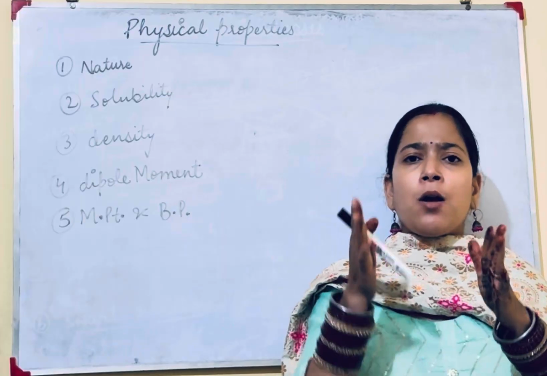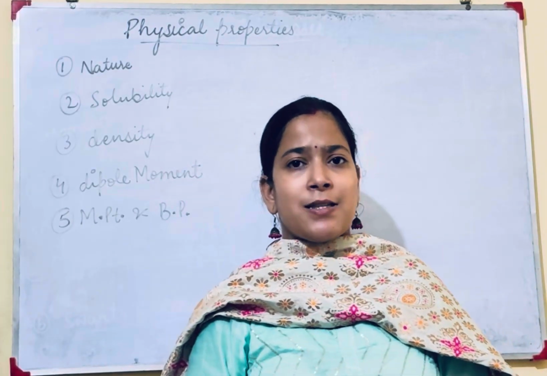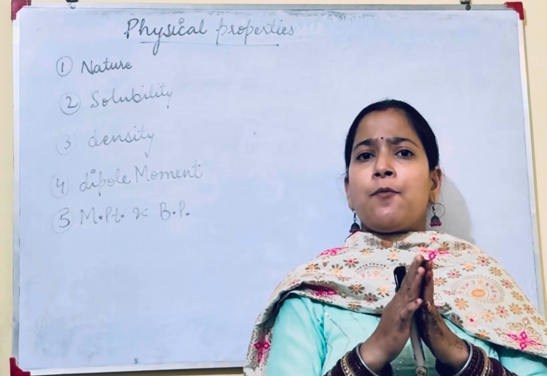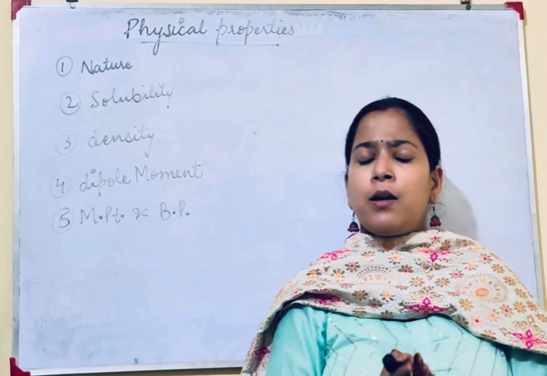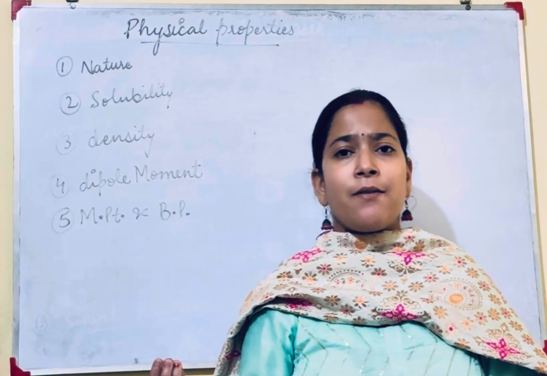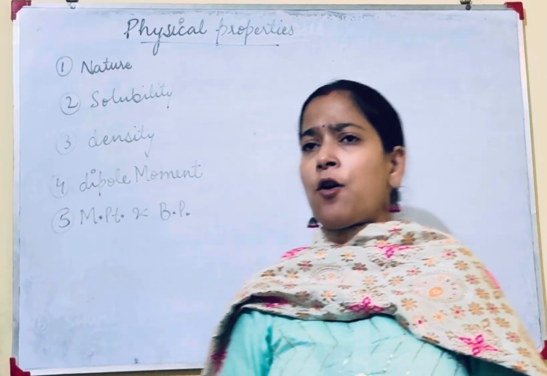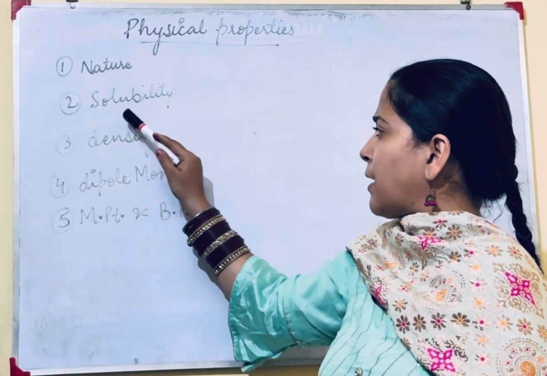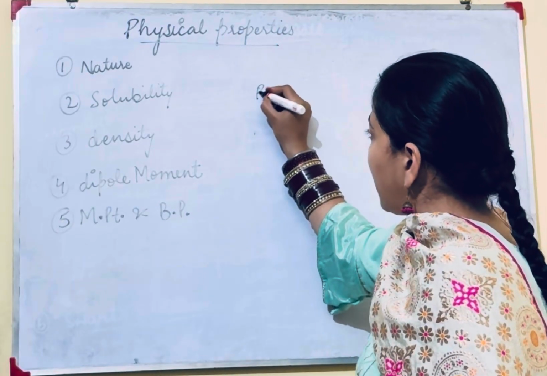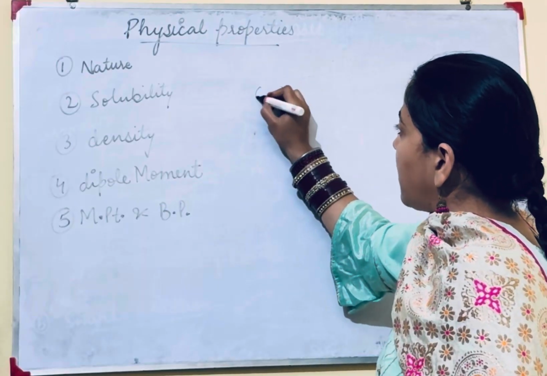Similarly, if we talk about lower homologs like methyl, ethyl, these are gases. But when we talk about carbon atoms from 3 to 6 or 7, then they become liquids. And from 7 carbons onwards, all are solids. This is the nature of haloalkanes. Next is solubility. As we know from the nature of this R-X bond, this R is basically carbon with